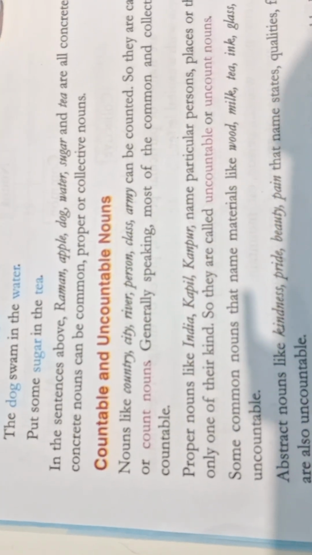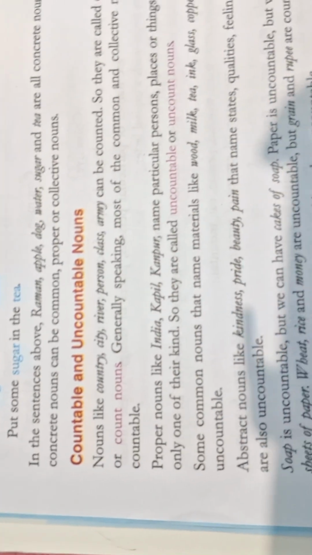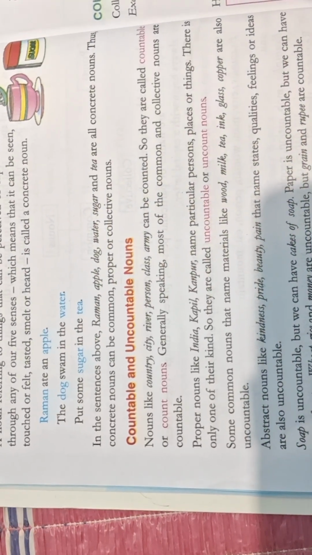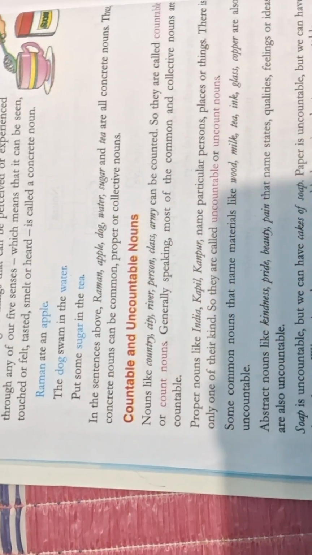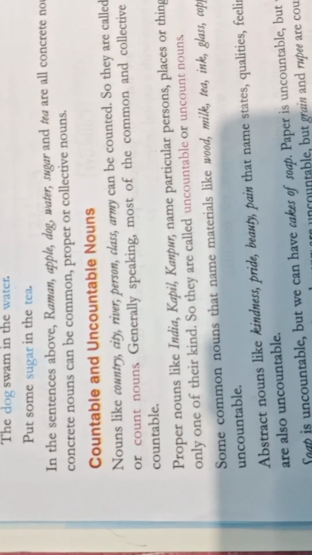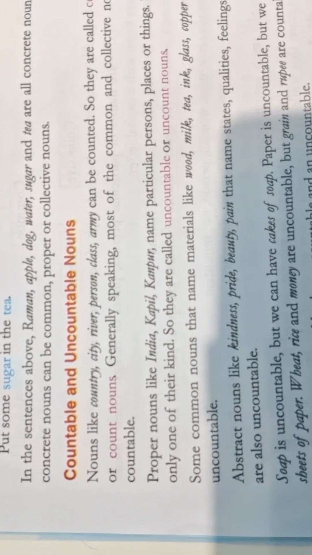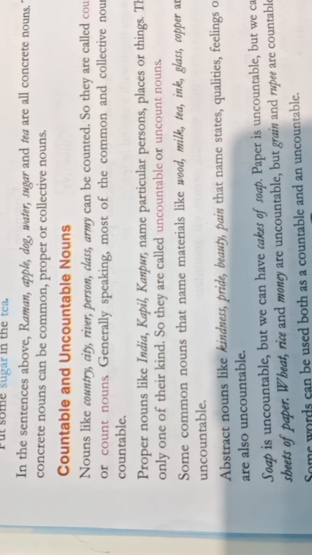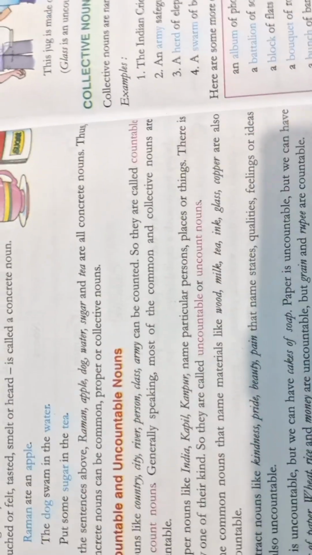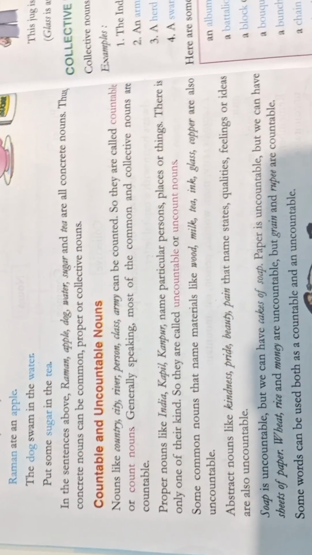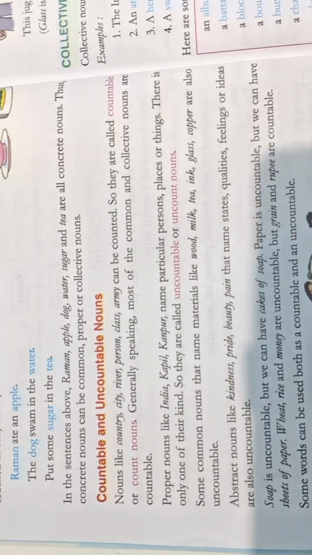The next is countable and uncountable noun. So let's read the paragraph now. Nouns like country, city, river, person, class, army can be counted. So they are called countable or count nouns.